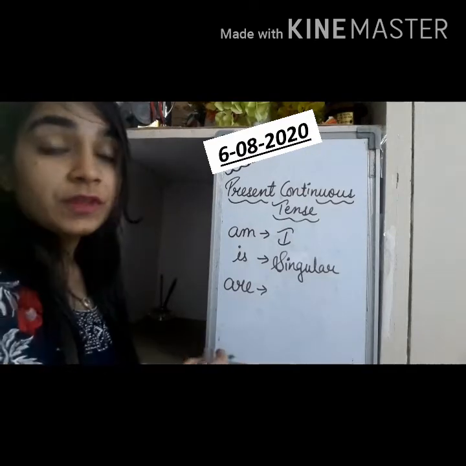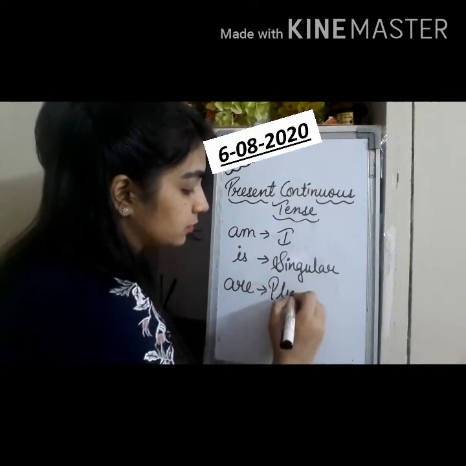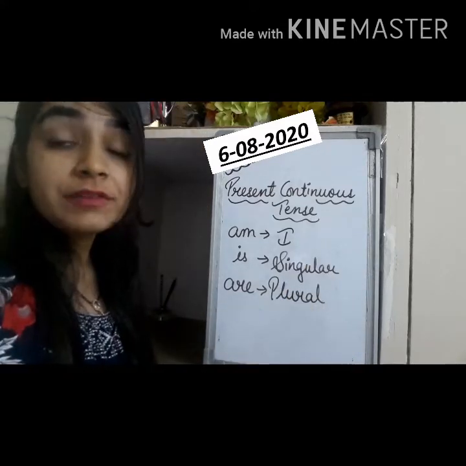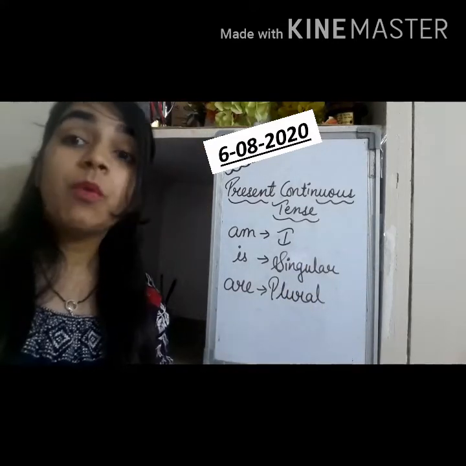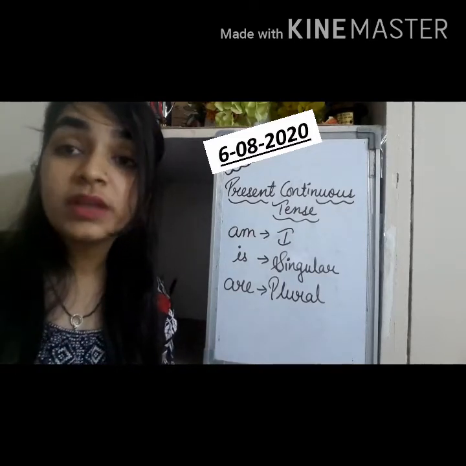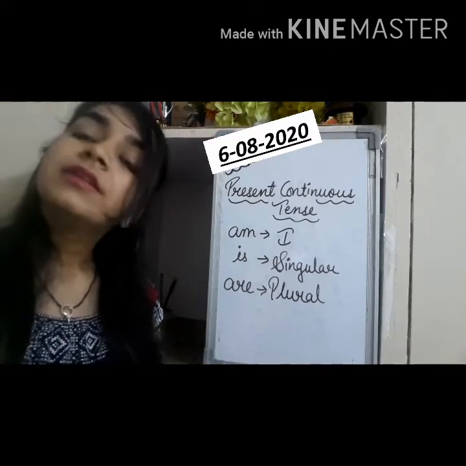Next, are. We use are with plurals. Like boys are playing football. So there are so many boys who are playing, that's why we have used are.